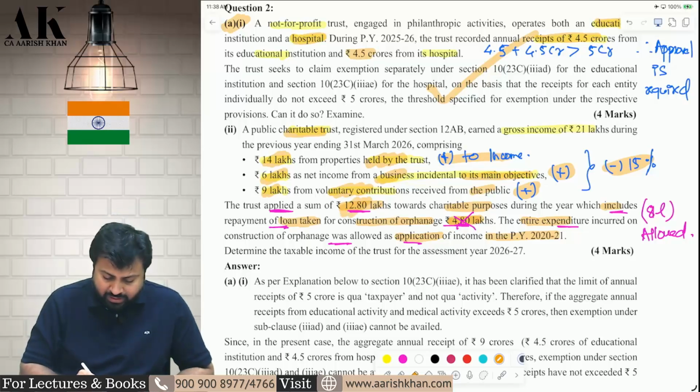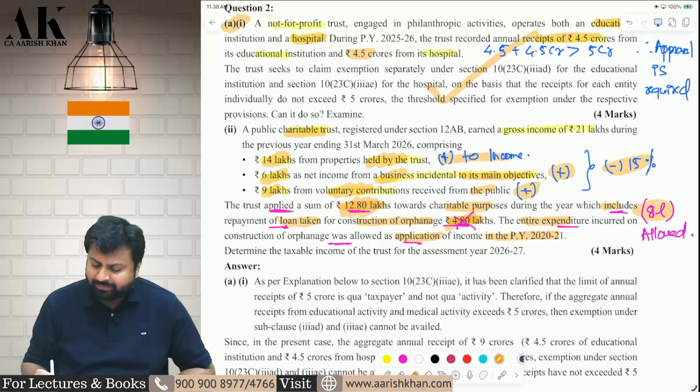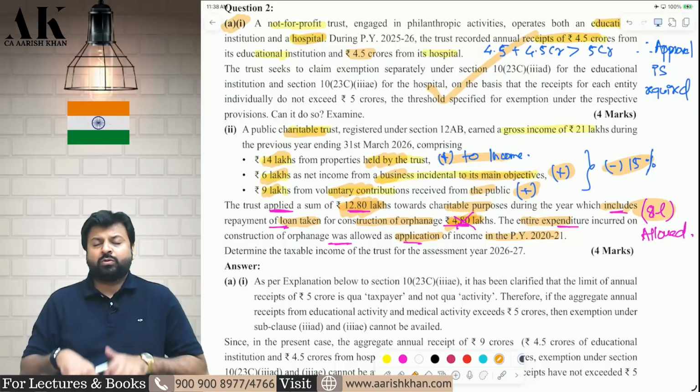Therefore, you have to take the deduction of 12.8 minus 4.8. You can claim 8 lakhs as application. You cannot claim 12.8 lakhs as application.